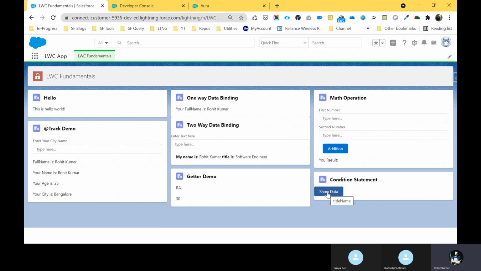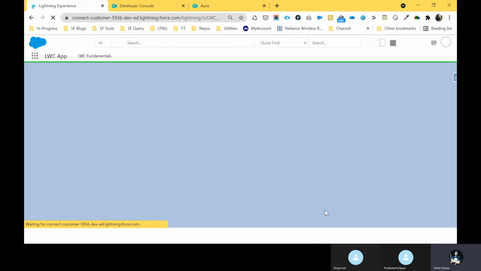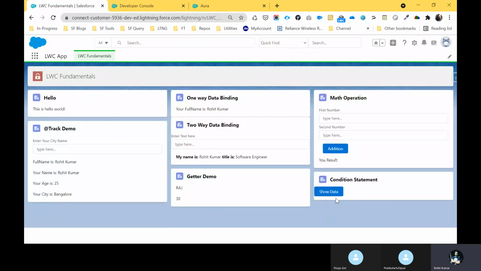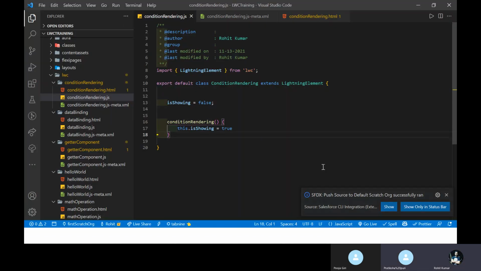Just here you can see Show Data, right? Just refresh again and you can see the output. You cannot see the heading right now. Once I click this button, you can see the conditional statement, right? Yes.